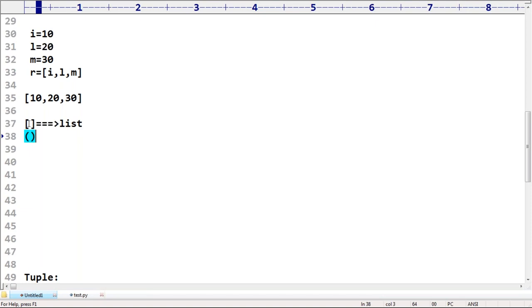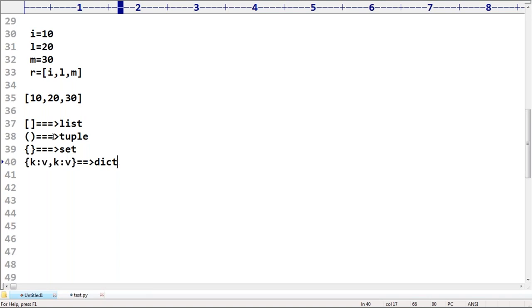Sir, what is this one? Can you please tell what symbol I'm using? Parenthesis. Are you getting that? Parenthesis means tuple concept. Remember, tuple concept. Next, curly braces I'm using. Curly braces means set concept. And then again curly braces, but here key value, key value like this. This concept is nothing but dict concept. What is the meaning of dict? Dict means what?